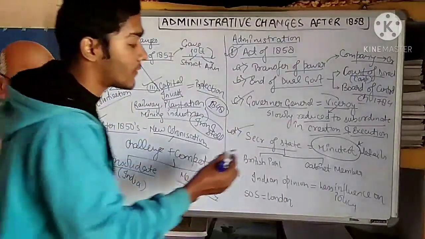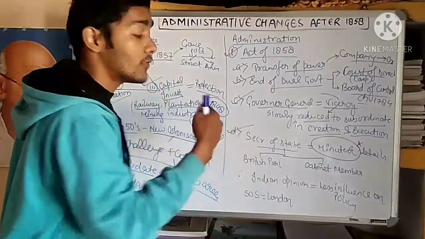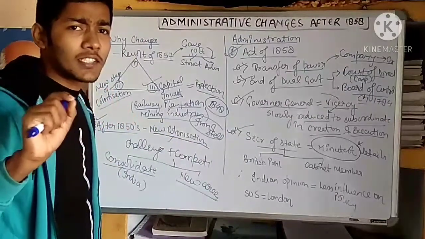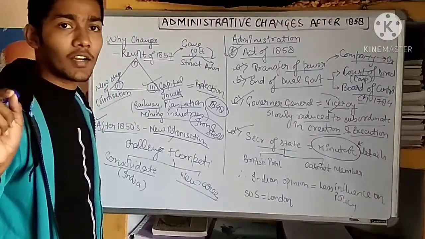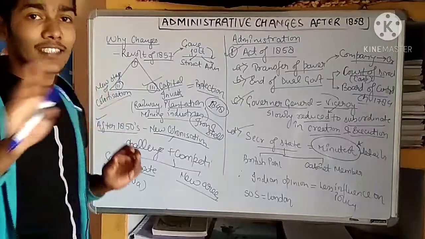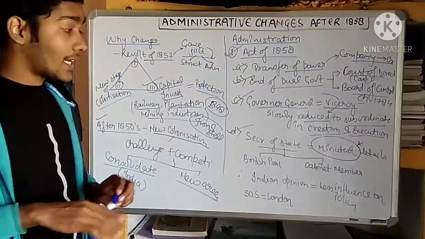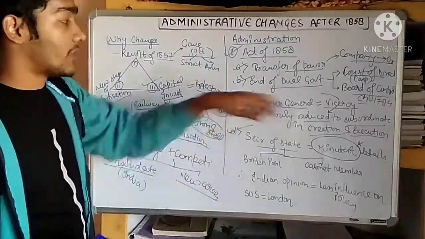What was happening? The Secretary of State, living in London, was looking at even the minutest detail: what is happening in this part of the country, what is happening in that part, why this is not happening, why this and that. Everything was controlled by the Secretary of State and not by the Viceroy.